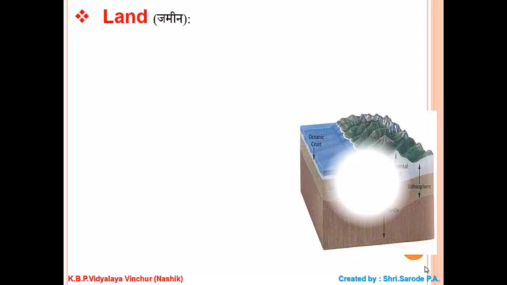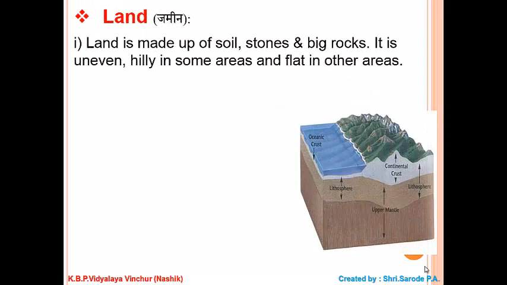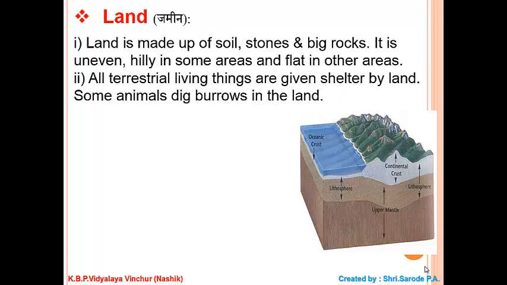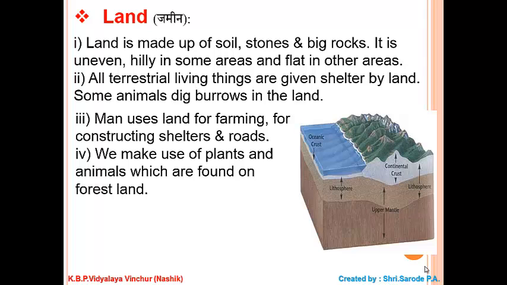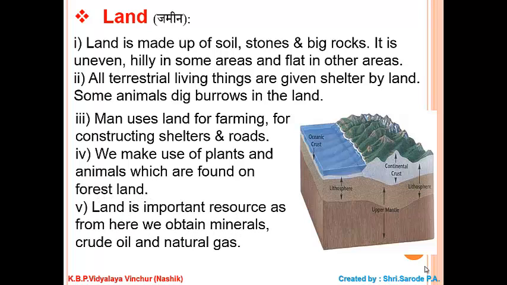Land. Land is made up of small soil, stones and big rocks. It is uneven, hilly in some areas and flat in other areas. All terrestrial living things are given shelter by land. Some animals dig burrows in the land. Man uses land for farming, for constructing shelters and roads. We make use of plants and animals which are found on forest land. Land is an important resource as from here we obtain minerals, crude oil and natural gas.